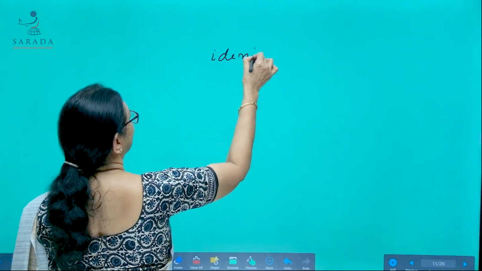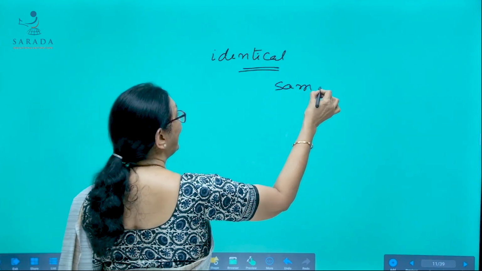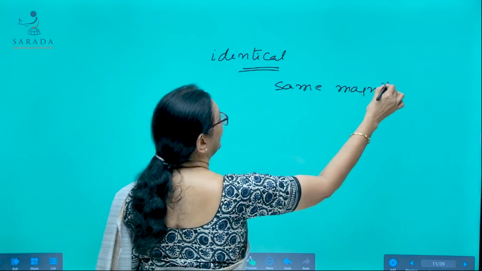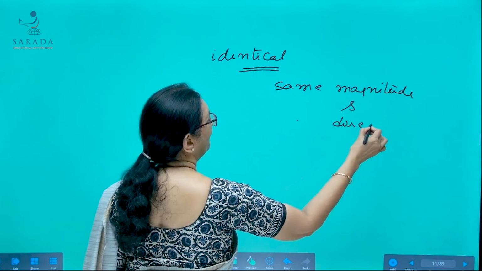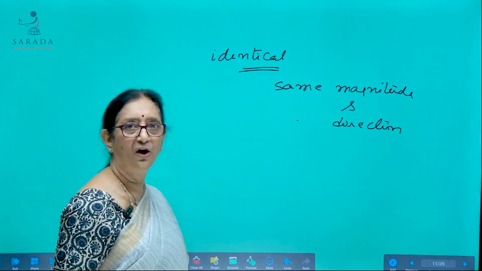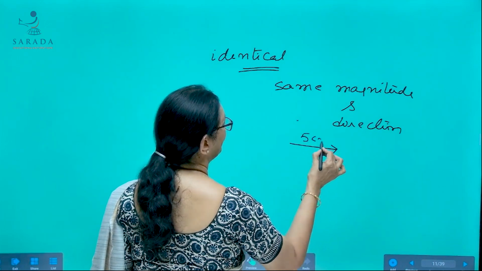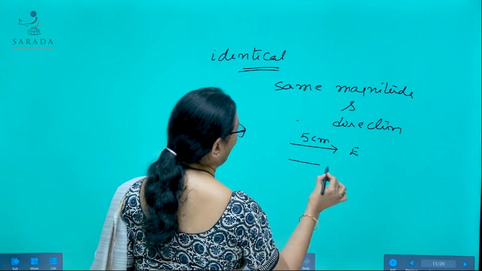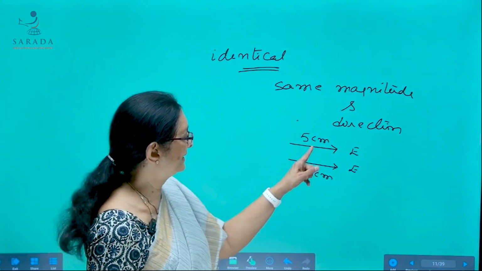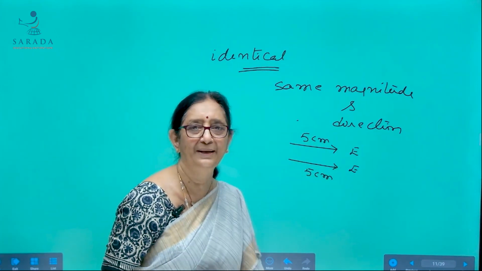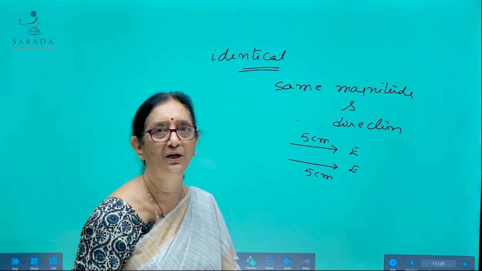Identical vectors. Identical vectors means vectors with same magnitude and direction. Suppose this is a vector of length 5 centimeters eastwards. This is another vector of length 5 centimeters. This is also eastwards. So, these two vectors have same magnitude and same direction. Hence, they are known as identical vectors.